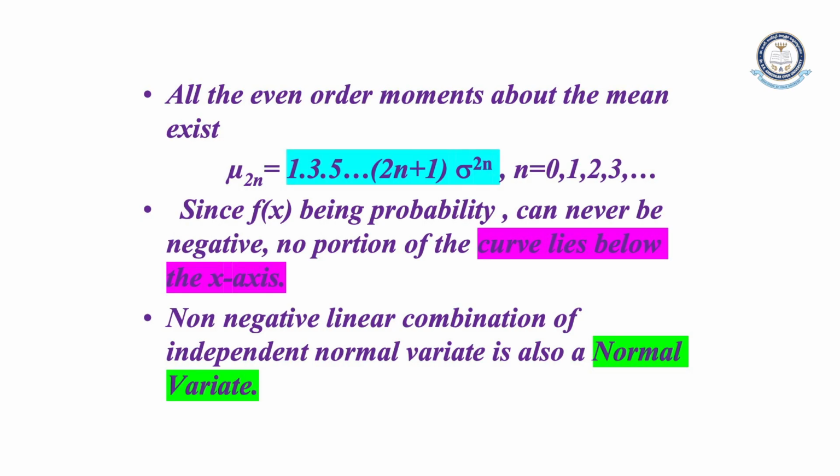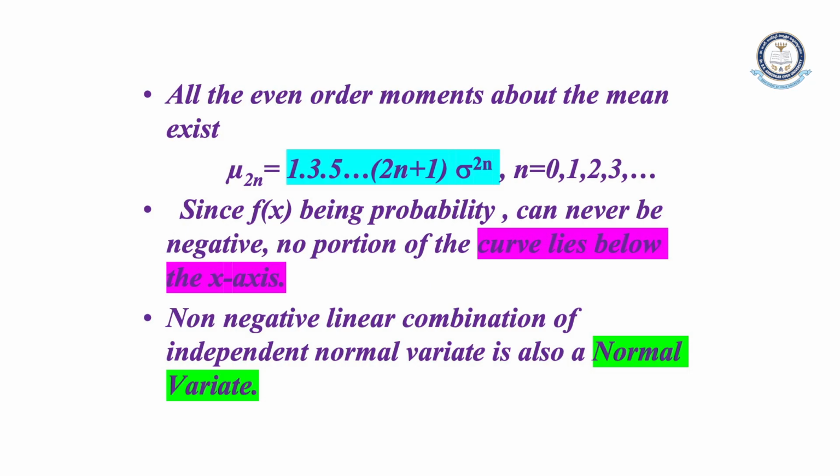Now, what other properties of normal distribution? Please explain, Professor Sampath sir. Next, we can discuss the even order moments. Simply, even order means 2n: mu of 2n equals 1 into 3 into 5 ... into (2n minus 1) into sigma to the power of 2n, where n is 0, 1, 2, 3.